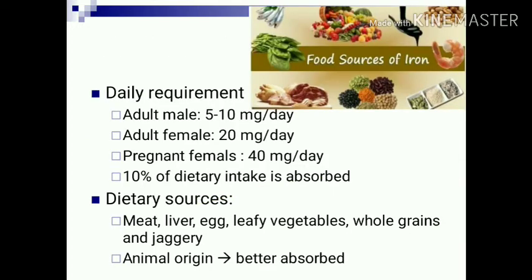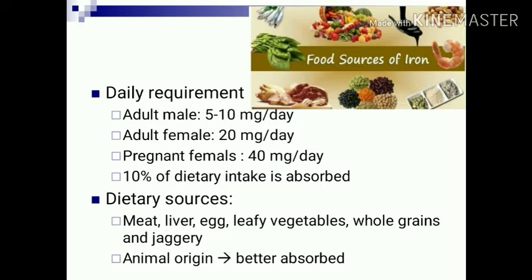Now, the daily requirement of iron for an adult male is 5 to 10 milligrams per day, whereas for an adult female it is about 20 milligrams per day, which is double. Pregnant females require 40 milligrams of iron per day. 10% of the dietary iron is absorbed.